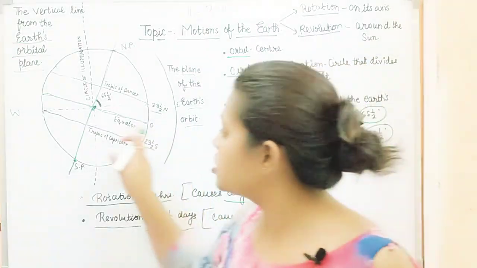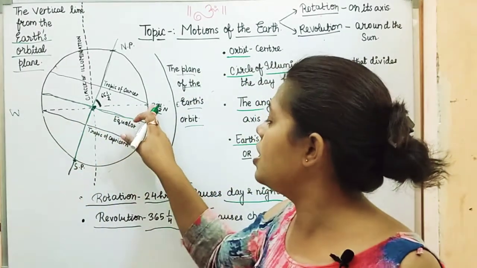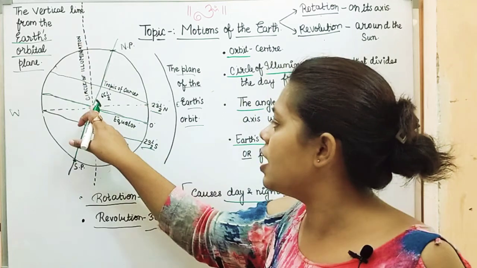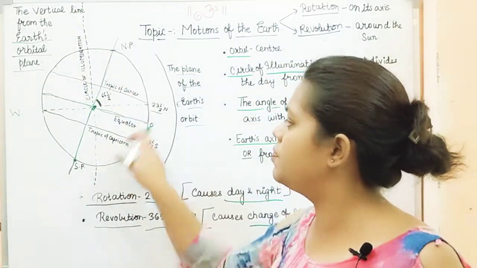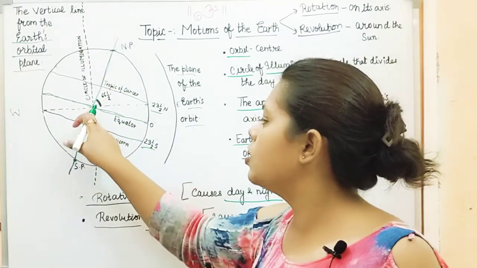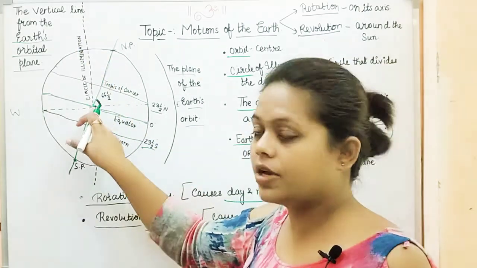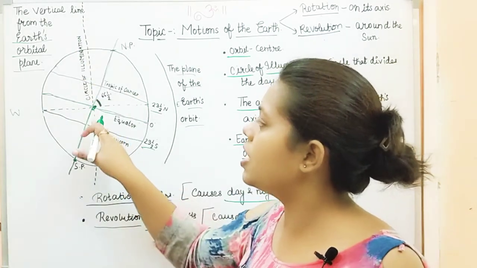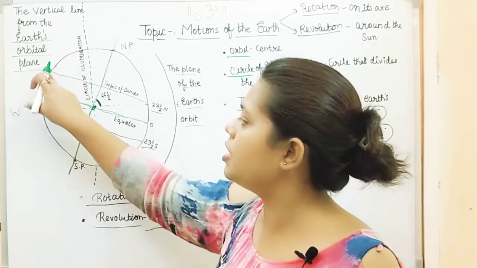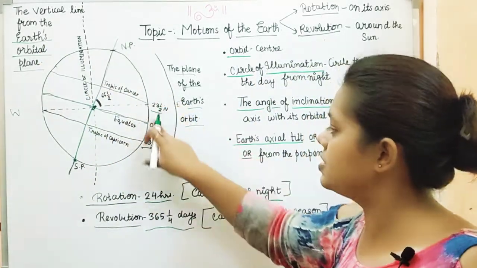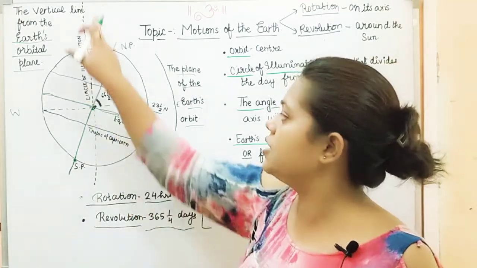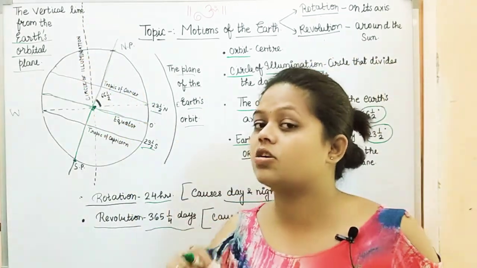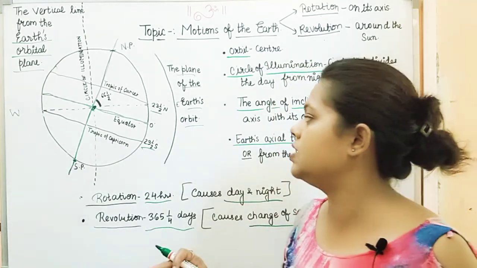Now with respect to this plane, we have a vertical line. Everybody can see, with respect to this curved plane, we have the vertical line, and this is the vertical line from the earth's orbital plane. What is the earth's orbital plane? This is the earth's orbital plane, and from it, this is the vertical line. Vertical is your 90-degree line, if anybody is forgetting.